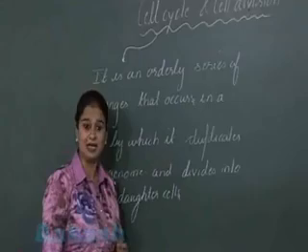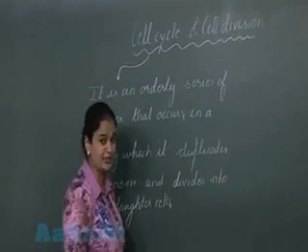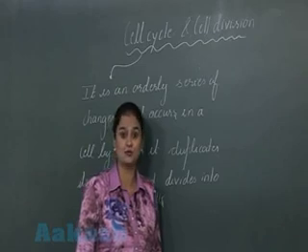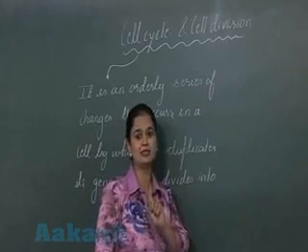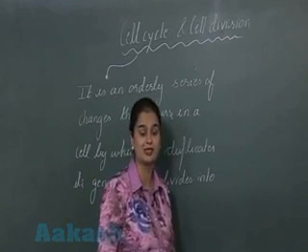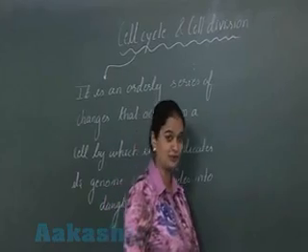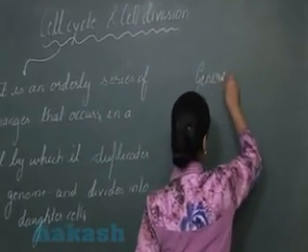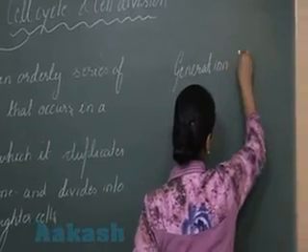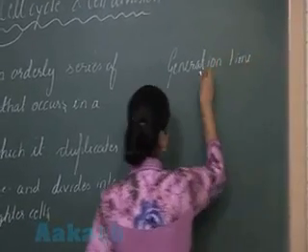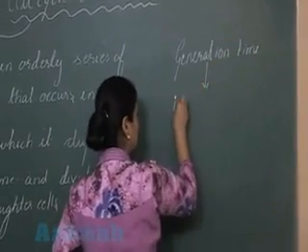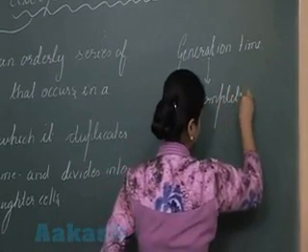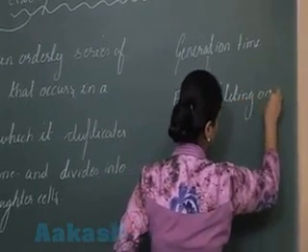सेल ने कितना टाइम लिया है फॉर कंप्लीटिंग इट्स सेल साइकिल? द टाइम रिक्वायर्ड बाय द सेल टू फॉर कंप्लीटिंग वन सेल साइकिल, दिस इज नोन एज generation time. So you're getting this? What is generation time? That is time required by the cell for completing one cell cycle.